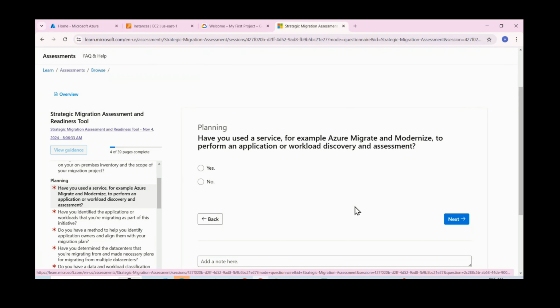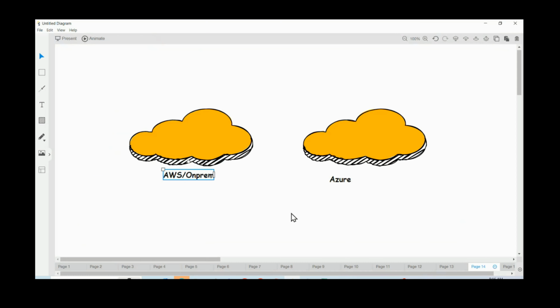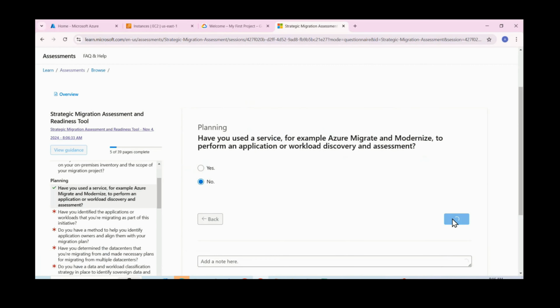Now, planning stage. So, have you used, for example, Azure Migrate and Modernize? We didn't use it, right? Let us say no, so that they will give you some recommendations on what your next step is before using the Azure Migrate tool. Currently, we are using the Azure Migrate tool to migrate our servers. You can also use other tools as well. Now, next.